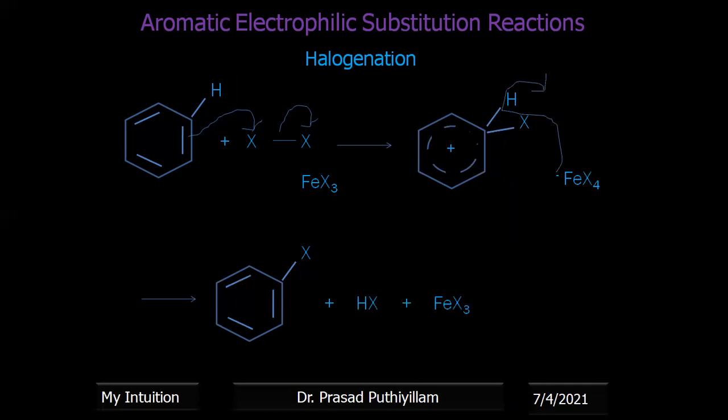That is the catalyst that we got back. This is the general mechanism for halogenation, in which X may be bromine or chlorine. Only the bromine and chlorine cases we are explaining here.